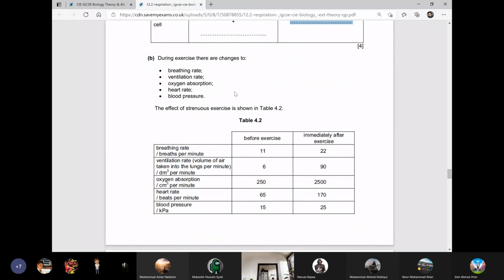Next question was, during exercise, there are changes to breathing rate, ventilation rate. Now, breathing rate means how many times we are breathing in 1 minute. Ventilation rate means how much volume of air we are inhaling and exhaling. Oxygen absorption, how much percentage of the oxygen is absorbed. Heart rate, blood pressure, etc. Right?